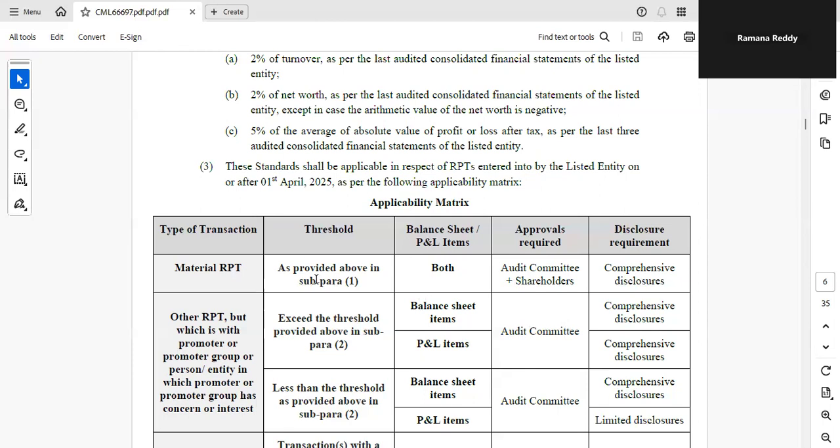If it is a material transaction, both balance sheet and P&L item, then the approval required is the audit committee and then shareholder, and the disclosure required is comprehensive disclosure.